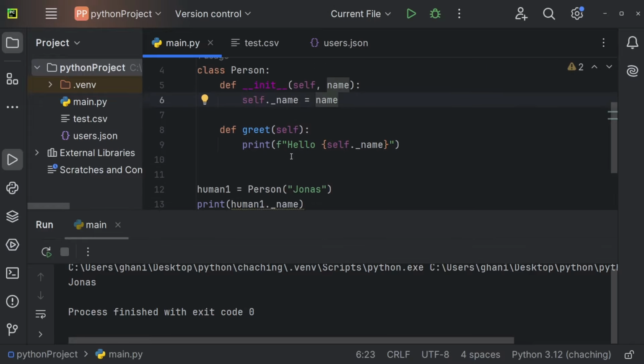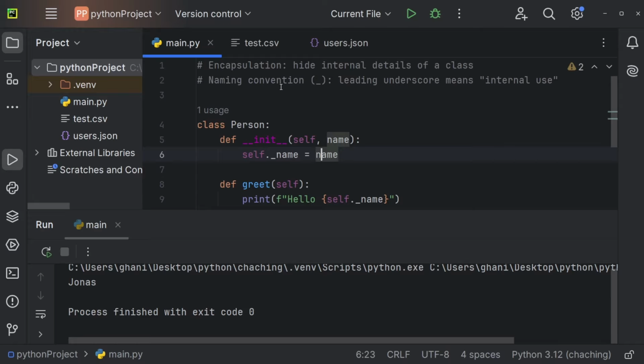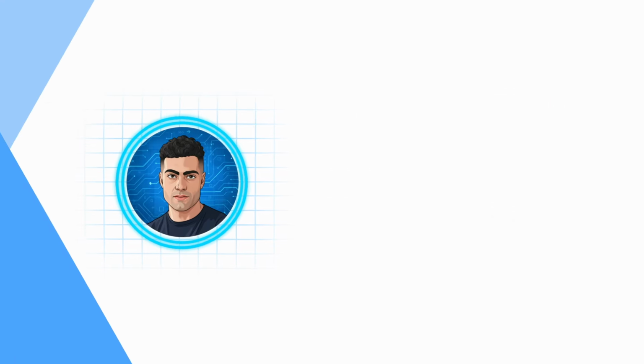So things like names should not be accessed from outside. And to mark them, you just have the naming convention of using a leading underscore. And that's all you need to know about naming conventions and encapsulation in Python.